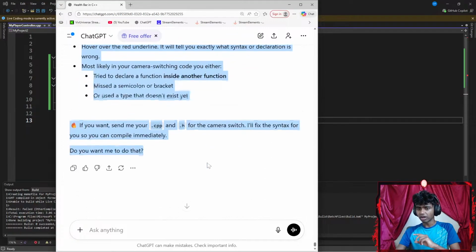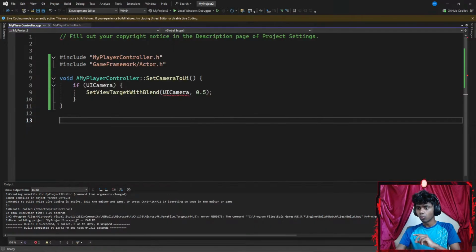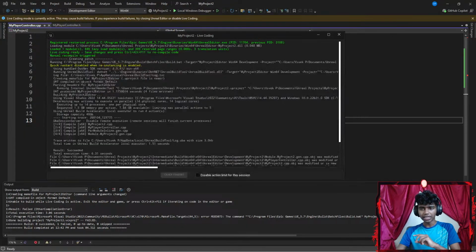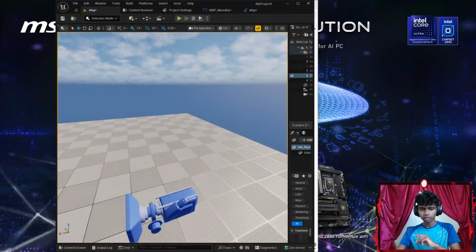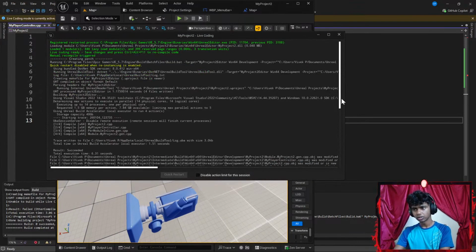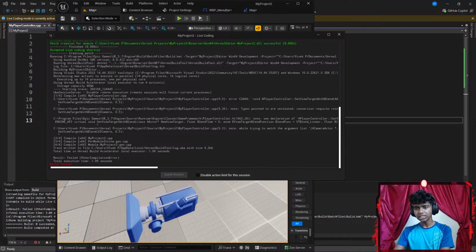Okay, check your CPP red underline. I mean, why would it go with that? It says my argument type camera is incompatible with the parameter. Okay, what if I try compiling it in my Unreal Engine? So there we go. Let's hit Control Alt F11 real quick. Okay, it still says build failed.